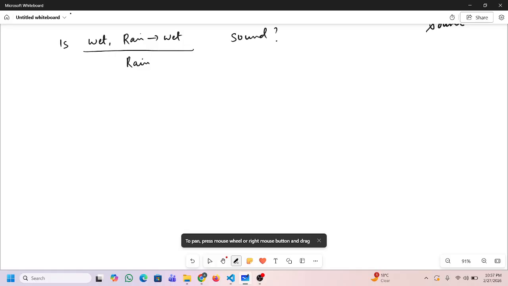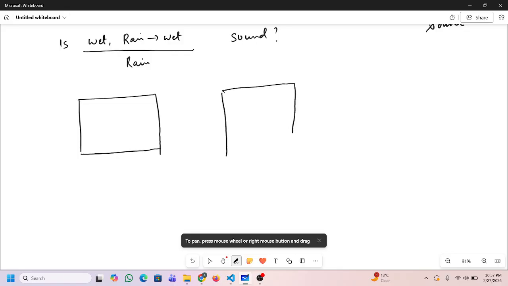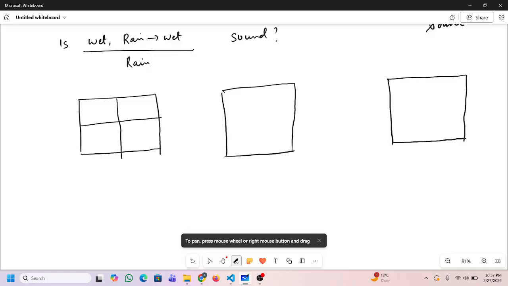So how will I draw the diagrams? The first is for wet, the second is for rain implies wet, then we will see the intersection, and then we will see rain.